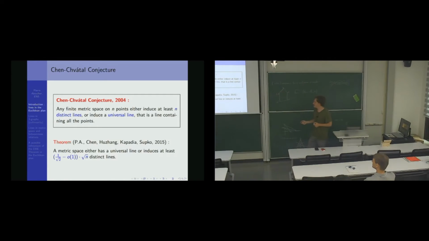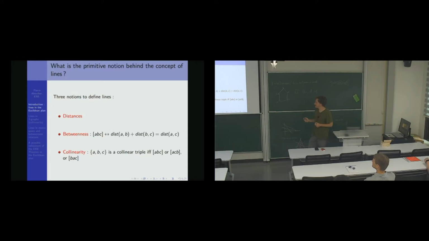Before I speak about the conjecture, I want to go back to the definition of line. We saw that there were three concepts that were useful to define line. We have a choice. Either we use the distances, but we can always also use the betweenness. It is more general. So we lose some information, but we still have enough information to define lines.